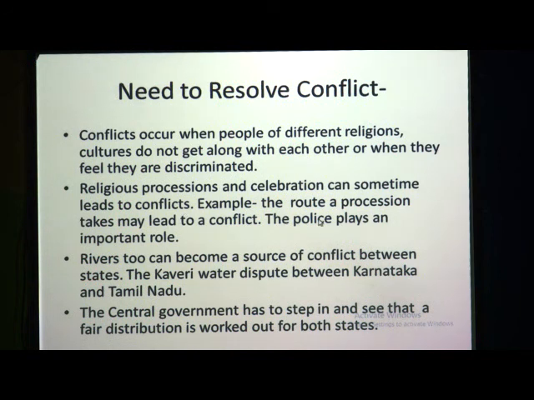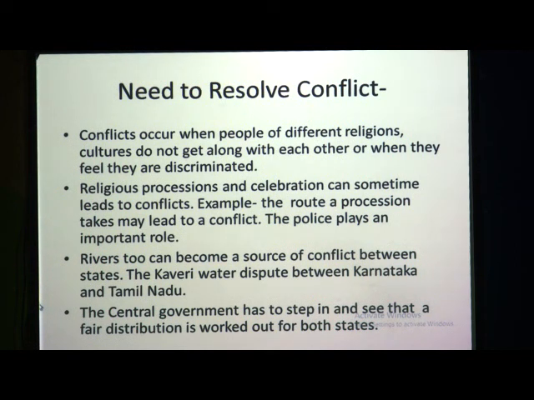For example, it can be a route of the procession, the way from which the procession is going. So that route may lead to a conflict. Some people may not be satisfied, they may oppose that route. So this can lead to conflicts in religious processions, and here the police plays an important role to look after the safety of the processions. Again rivers can also be a source, like the Kaveri water dispute between Karnataka and Tamil Nadu.